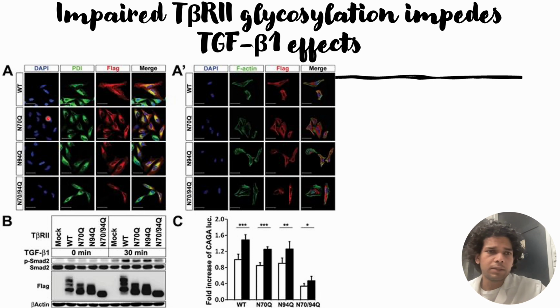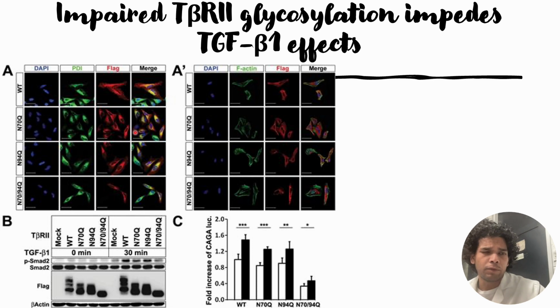Here the results show that for the wild type and for the single mutants, most of them are found on the cell surface. That is, the single mutants are still able to get enough glycosylation at the other site that they are able to translocate themselves to the cell surface.